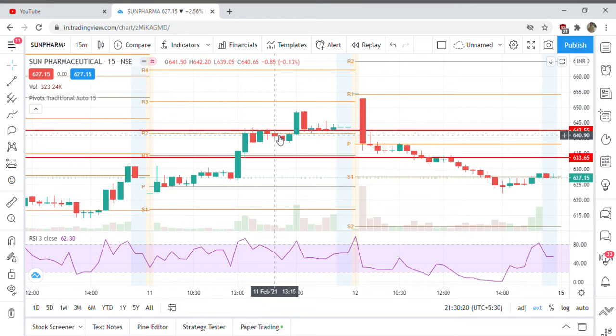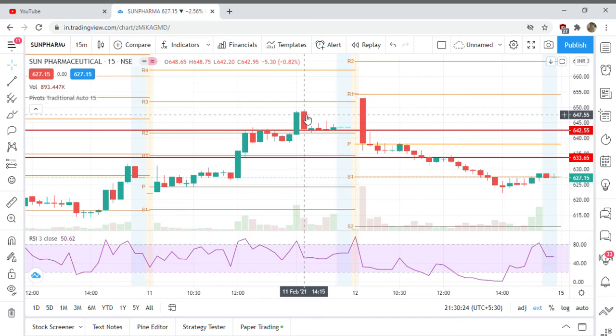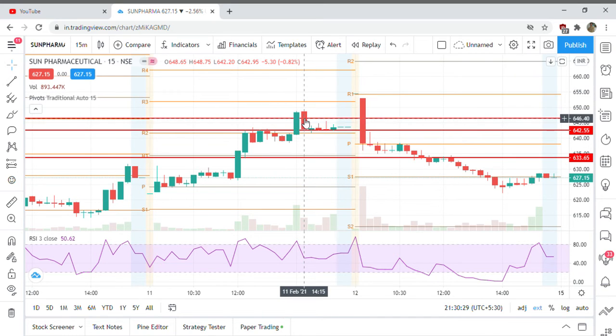Now we can keep the target as R3 or we can keep 50% of R3 as a target. So we can exit at this level. But in this case we can see it didn't touch R3 and it even didn't touch the stop loss as well. So 1:1, or we can make 50% of R3 profit and we can exit from this trade.